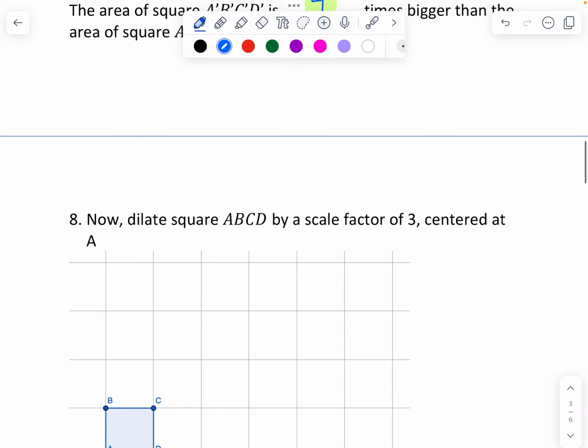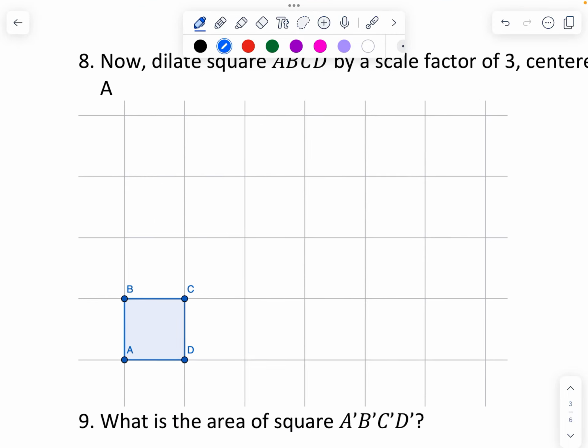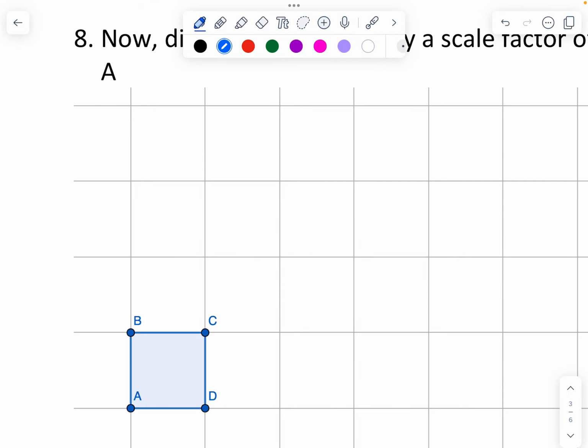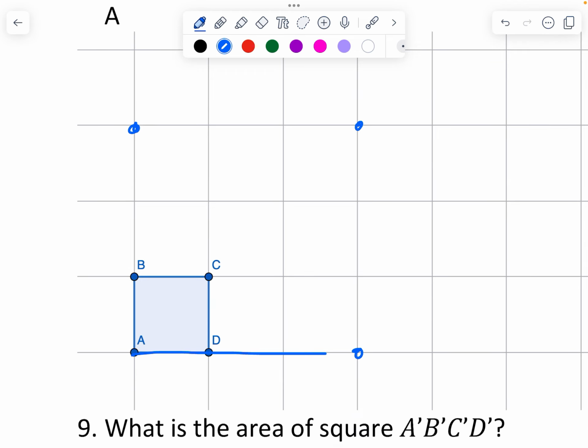So we're going to look at another one, and now we want to dilate it by a scale factor of 3. So now we want all of our side lengths, 1, 2, 3, to increase and get 3 times as long. What do we think is going to happen to the area here?